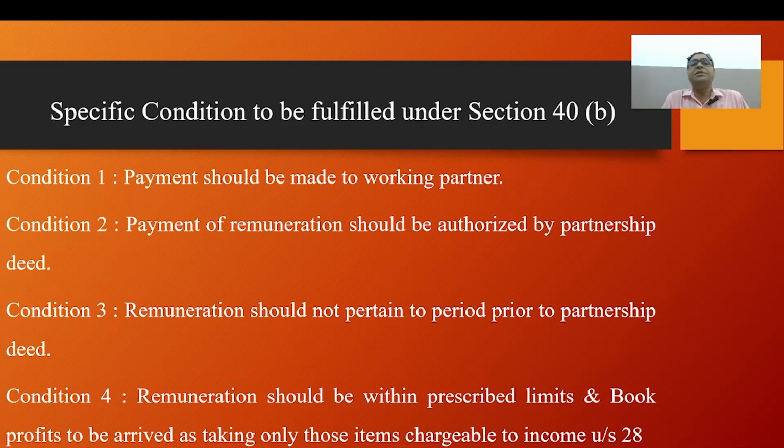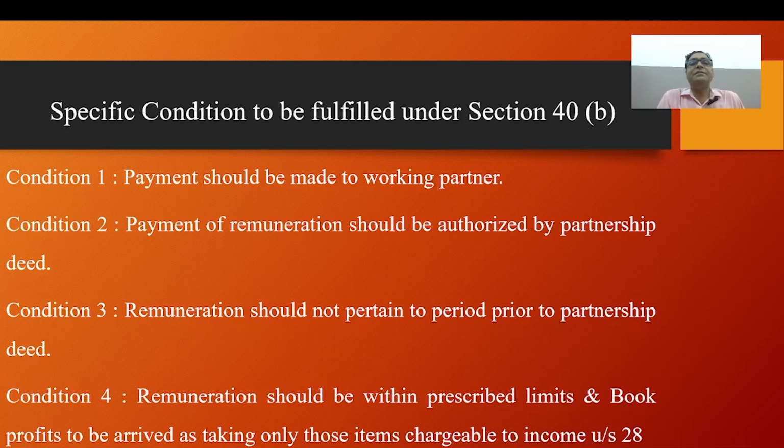If the profit and loss account of a firm contains the above receipts, they have to be excluded while calculating the book profit. Amounts disallowed under the various provisions of sections 28 to 44D will have to be eliminated.